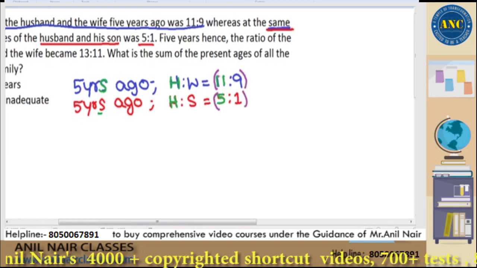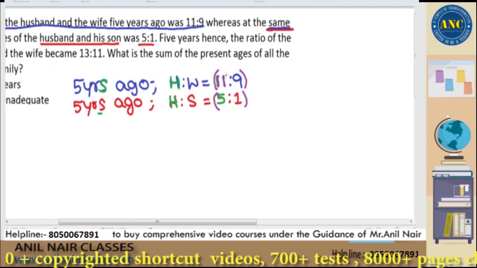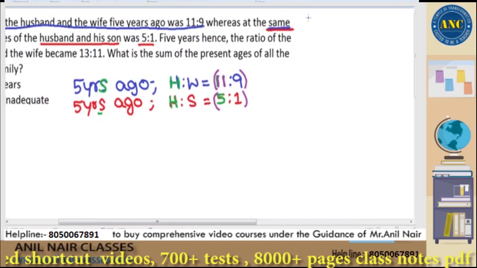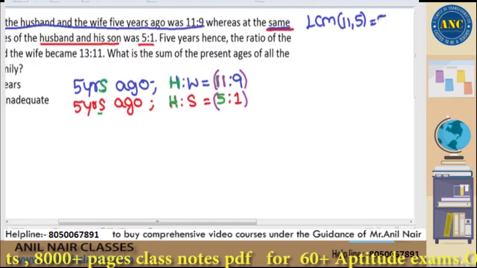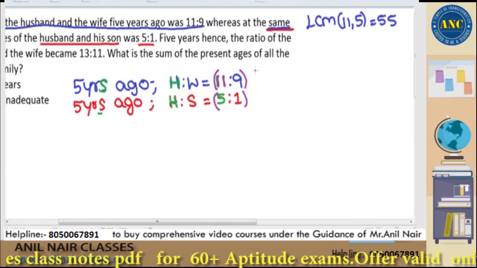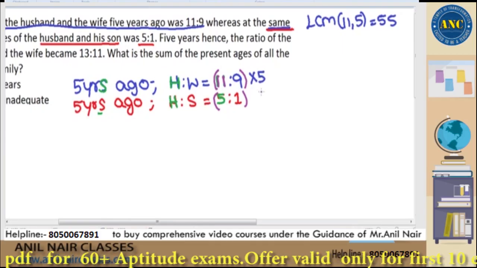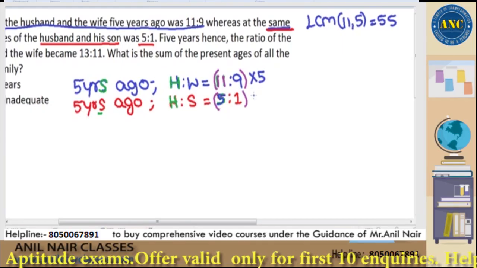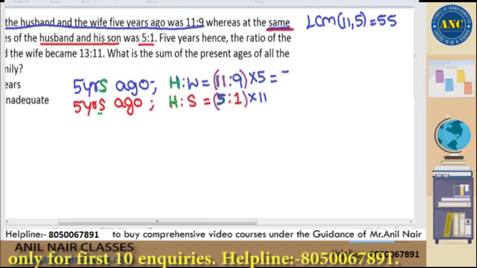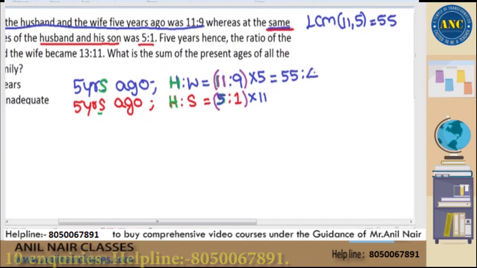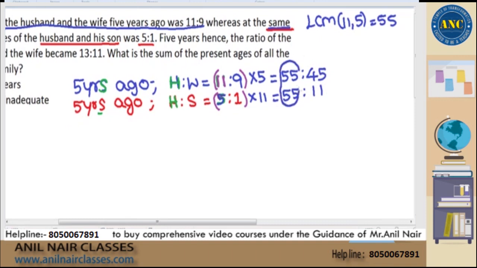That means 11 and 5, make it as the same number, which is what we discussed in the mixture topic. What is the number which is the same number as 11 and 5? LCM. LCM of 11 and 5 is 55. That means 11 should become 55, multiply by 5. 5 should become 55, multiply by 11. Rephrase the ratio. 11 is to 9 becomes 55 is to 45, 5 is to 1 becomes 55 is to 11. That means, can I say that the husband age is the same at the same time as of now?